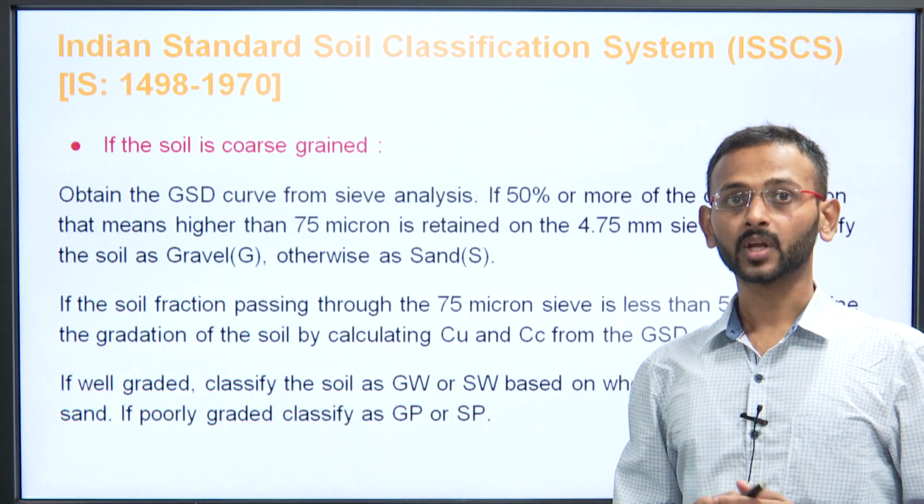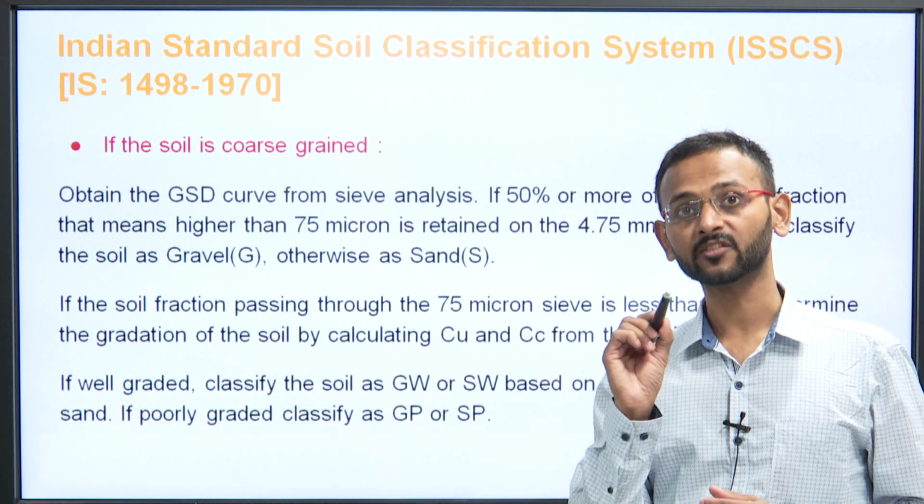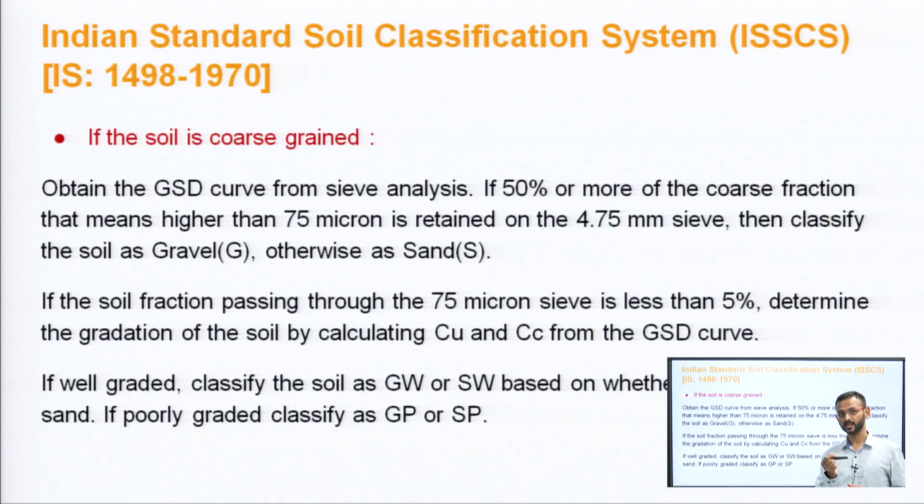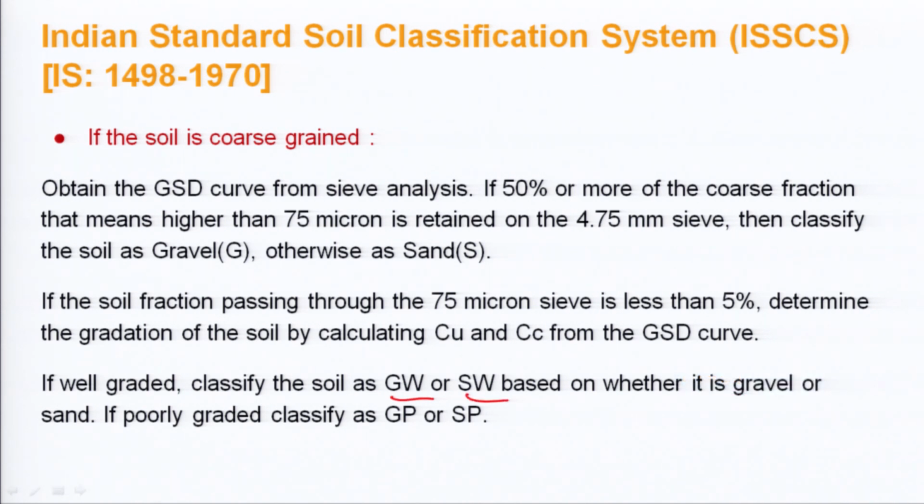The second point here: if the soil fraction passing the 75 micron sieve is less than 5%, then we will be discussing either GW or GP or SW or SP. So, we will be going for that. If the soil is well graded, we will be classifying it as GW or SW, based on whether it is gravel or sand. It can be gravel or it can be sand. If it is poorly graded, we will be classifying it as GP or SP.